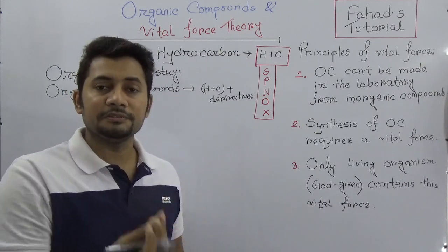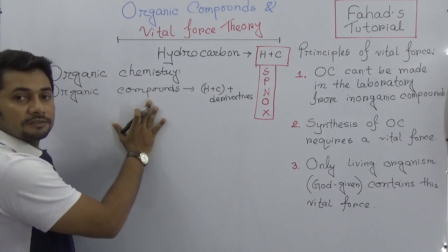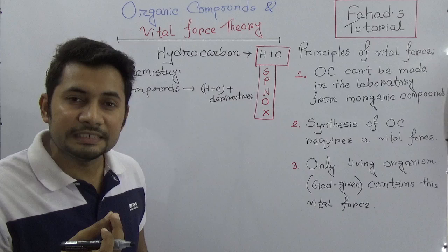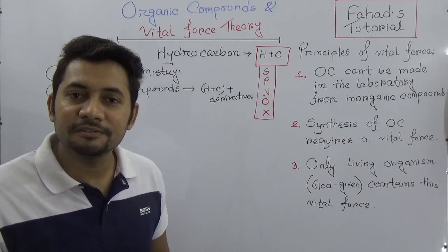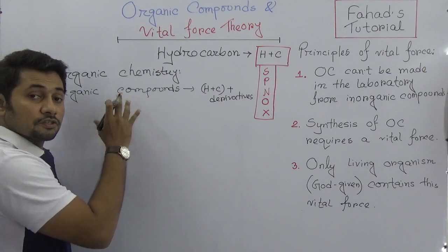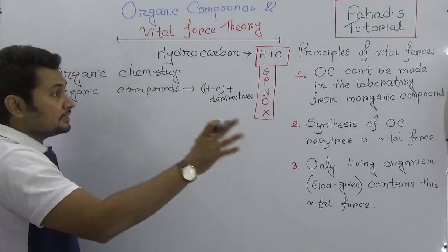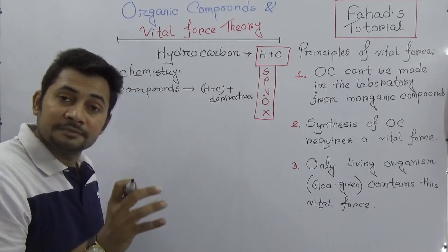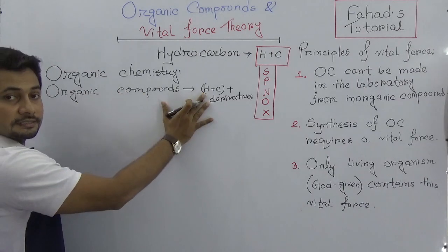Ethanol, propanol, butanol, these are all organic compounds. And this is the basis of our life, because we know that DNA, which is made up of pentose sugar, deoxyribonucleic acid, is also an organic compound. That is the more complex part of the organic compounds. Before explaining that, we need to know that the branch of chemistry where hydrocarbons and their derivatives are discussed is organic chemistry, and these are organic compounds.